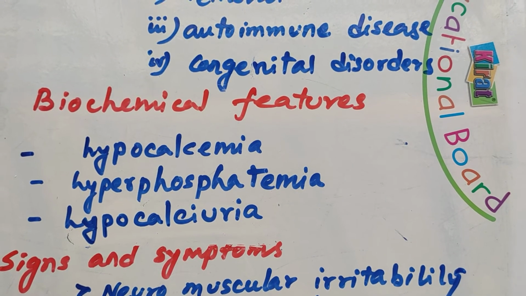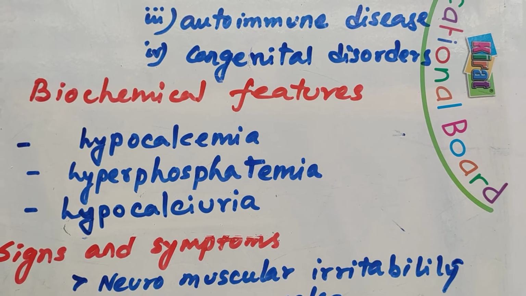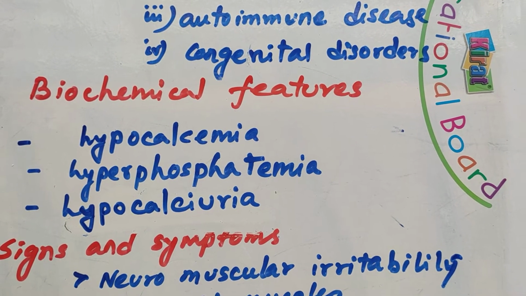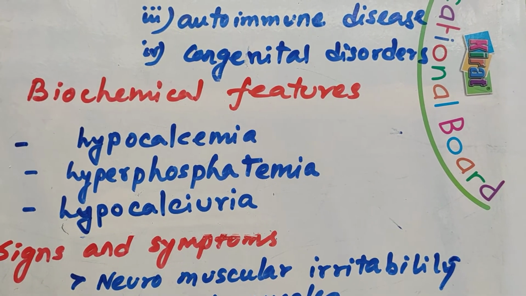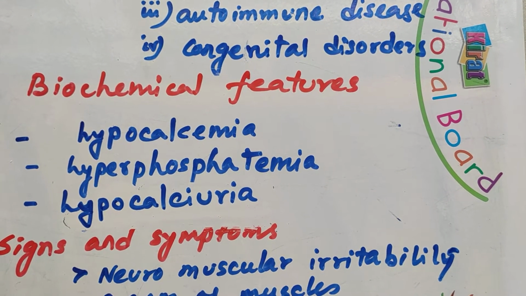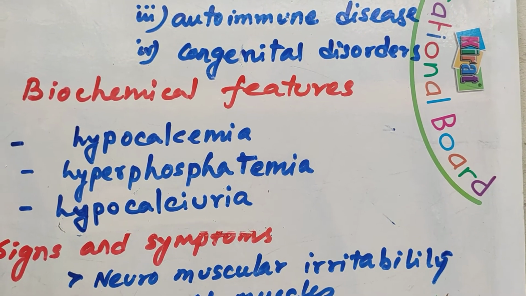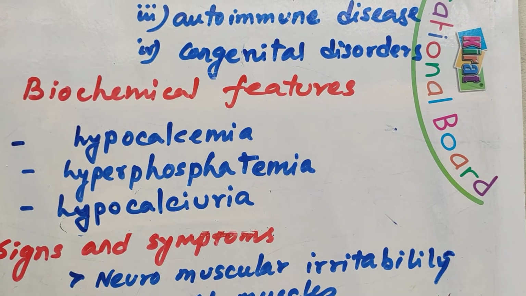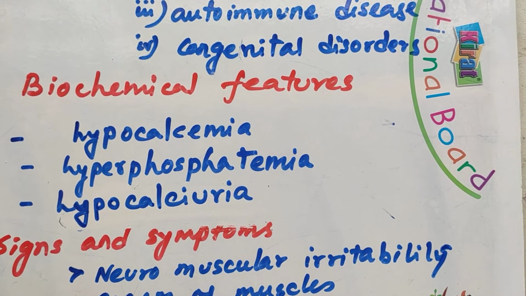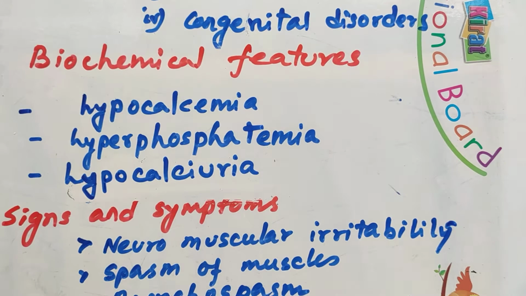So in absence of the parathyroid hormone, the reabsorption of phosphate is increased, so there is increased level of phosphate in the blood, so there is hyperphosphatemia. Then hypocalciuria, because the calcium is not absorbed from the intestine itself, so there is hypocalcemia as well as hypocalciuria.